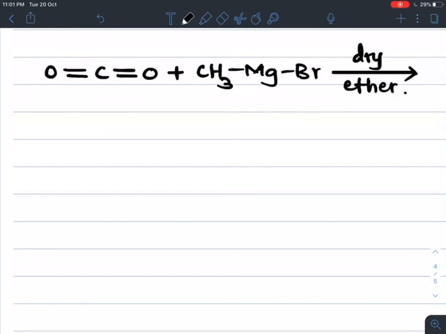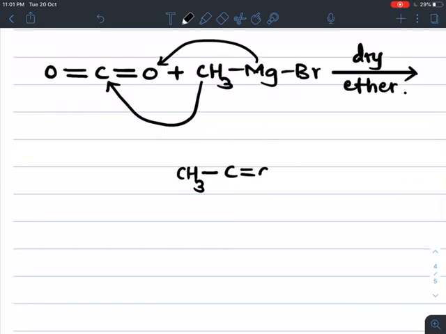Then how the reaction takes place: this alkyl group is always bonded to the carbon, and this magnesium is always bonded to the oxygen. So we get the product CH3CO, and to this oxygen MgBr is attached. So we get the intermediate magnesium complex, which is an unstable product and highly reactive.